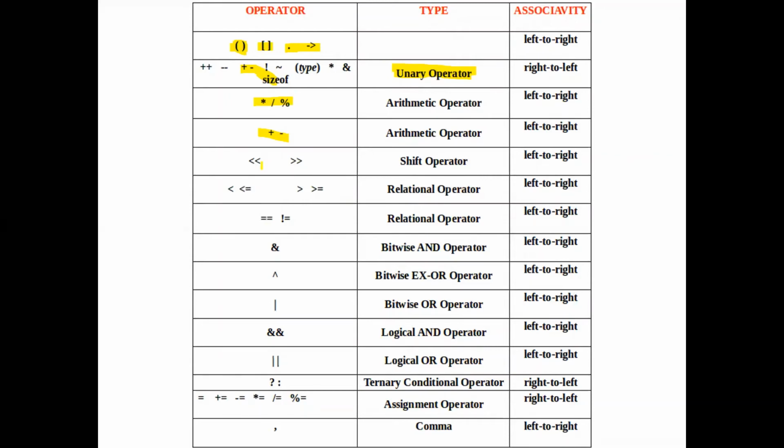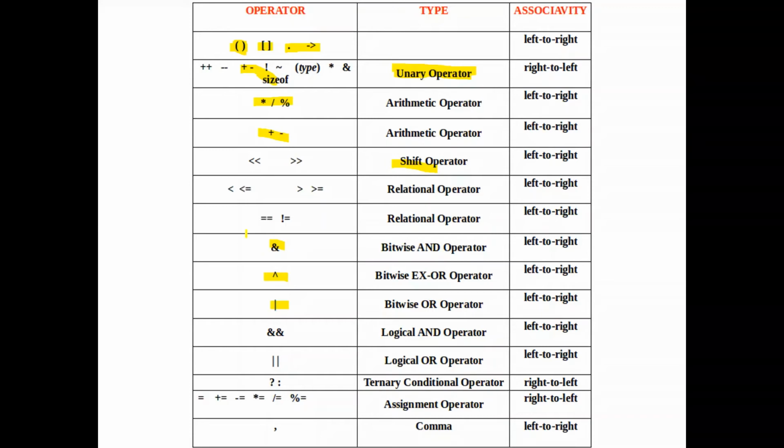When we were taking the bitwise left and right, we were not talking about the precedence, but you can see that the left and right shift is having higher precedence than the relational, while the bitwise and, bitwise or, and exclusive or, all these are having precedence lower than that of the relational operators.